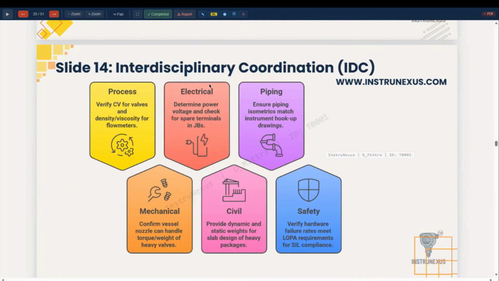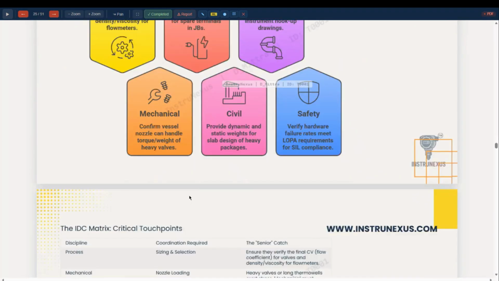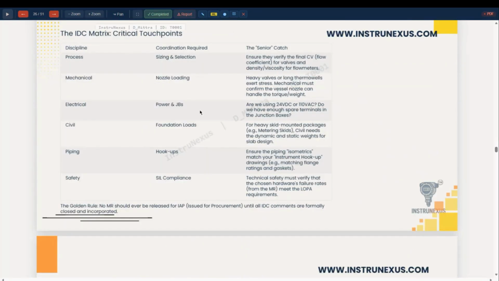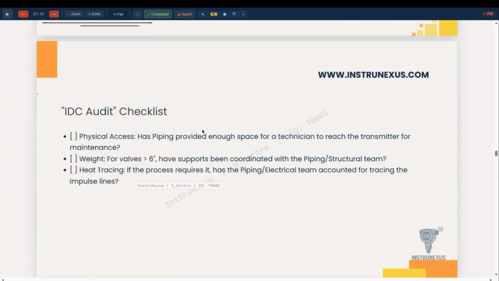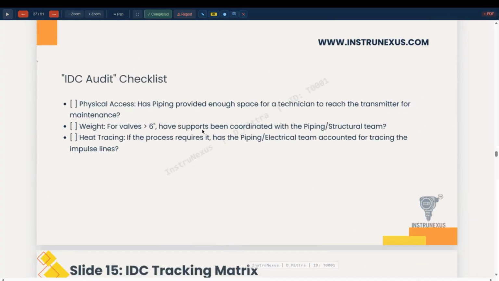Then interdiscipline coordination, we have already discussed, need not touch. Which department will check which drawing, and the IDC audit check. An audit checklist is to be prepared for piping. Physical access: piping provides enough space for the technician to reach the transmitter for maintenance. Weight for valves above 6 inch supported by piping structural supports, and heat tracing if the process requires it. The piping electrical team accounts for tracing the impulse line.